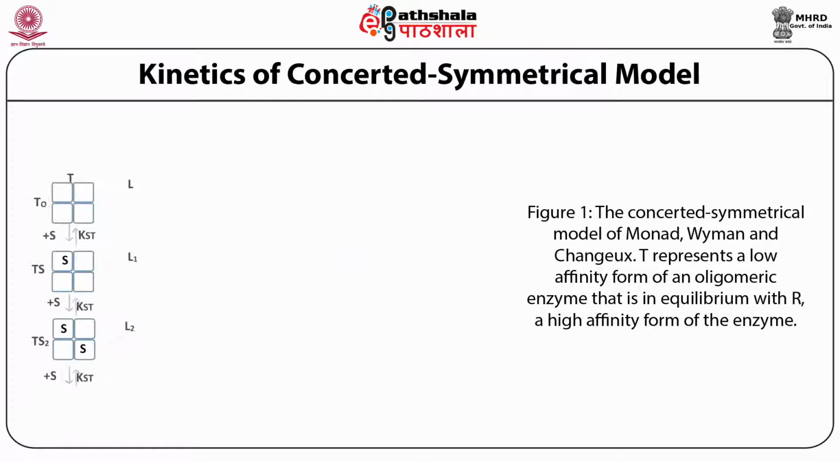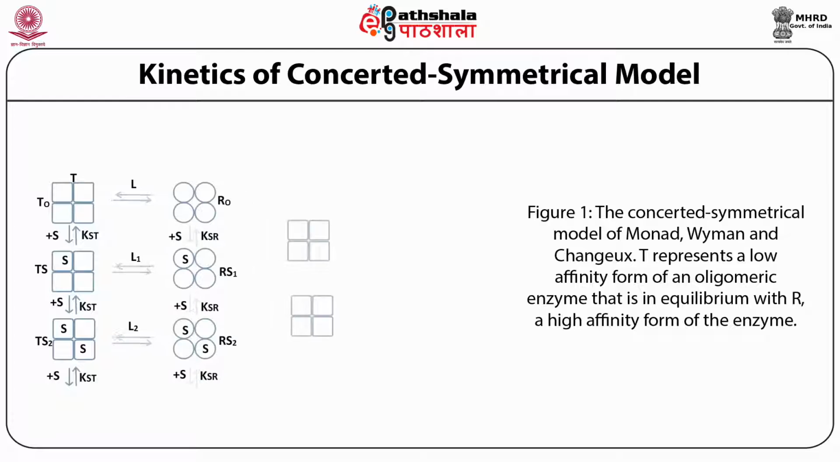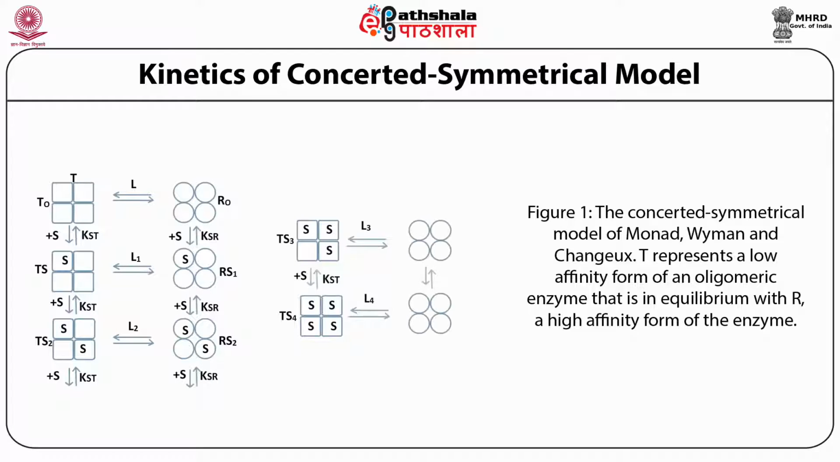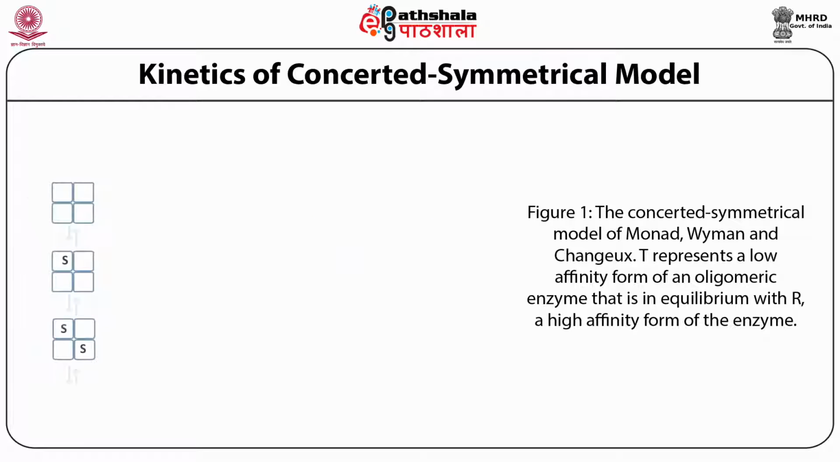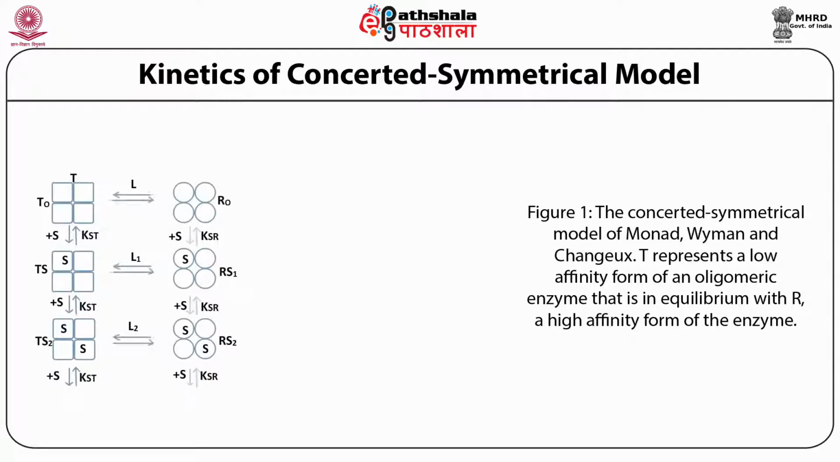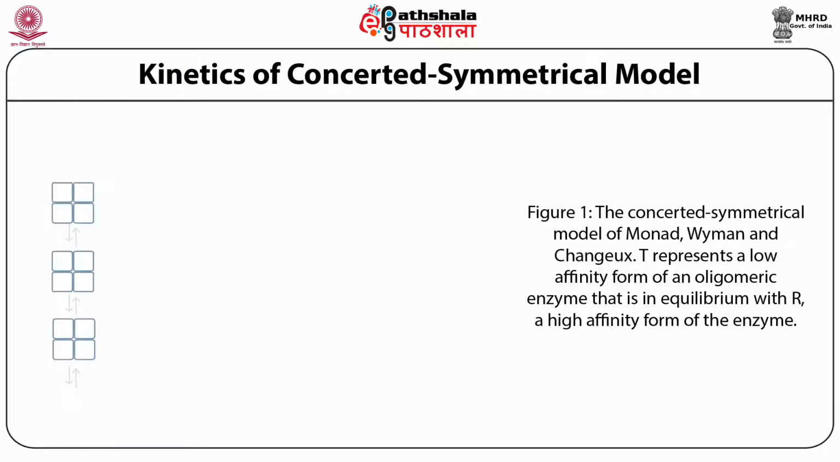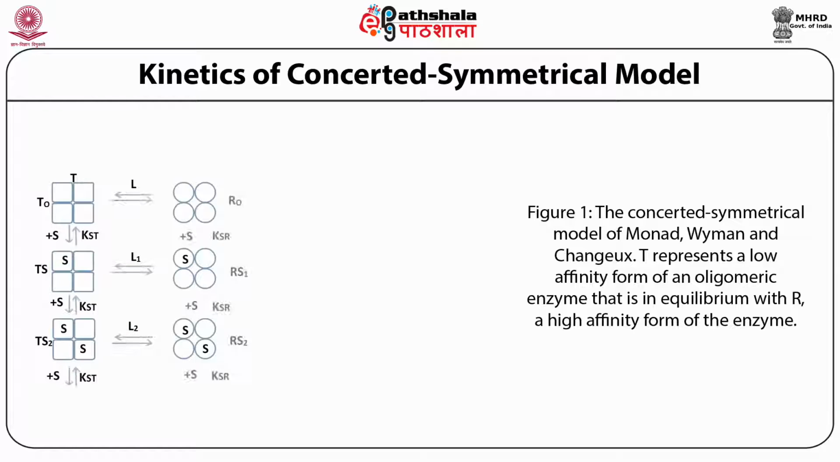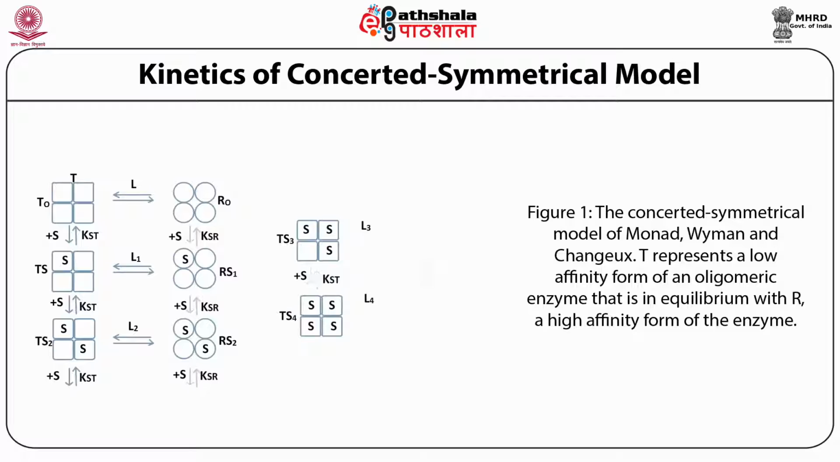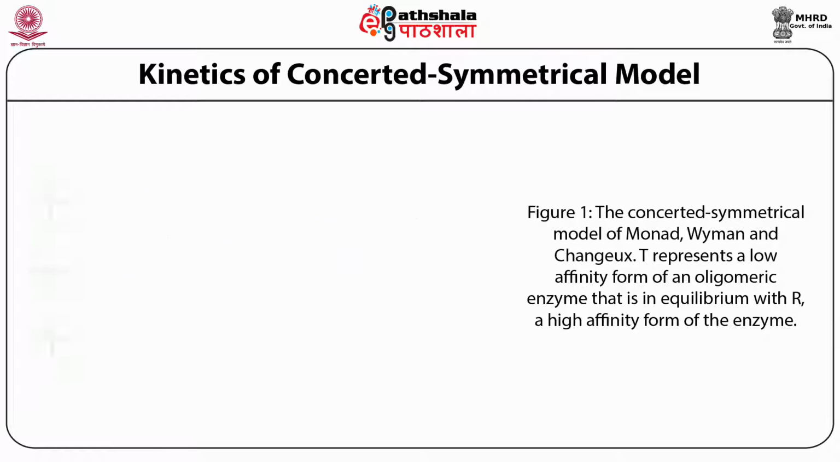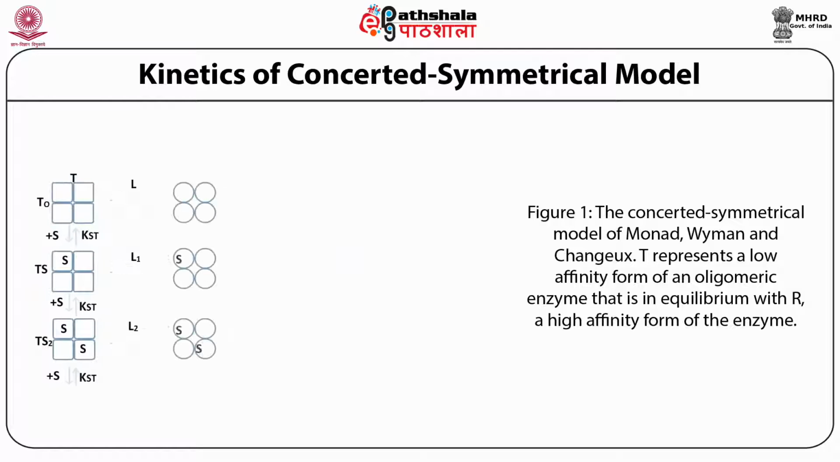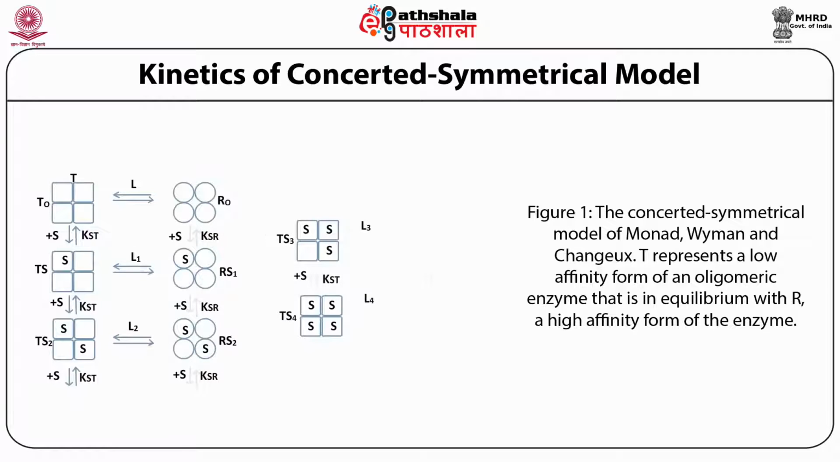that is the equilibrium constant. The equilibrium constant of conversion of T into R is different for different states. For example, when T0 is converted into R0, it is L. When TS1 is converted into RS1, it is L1, and so on. So in this model you can see how your T state is different from R state and how the binding of different substrates converts one conformation into another conformation.